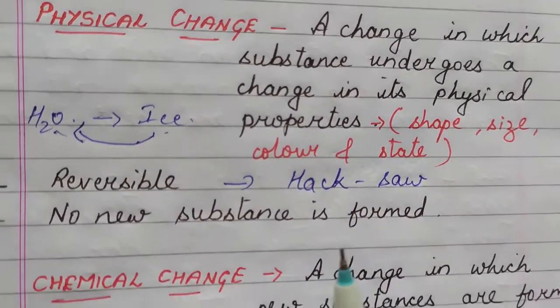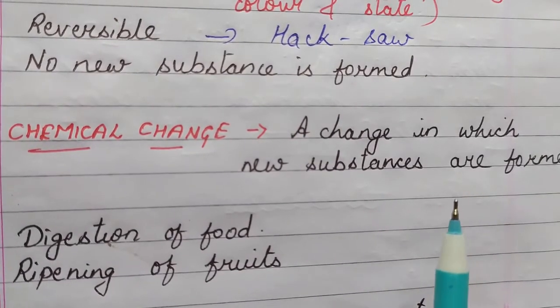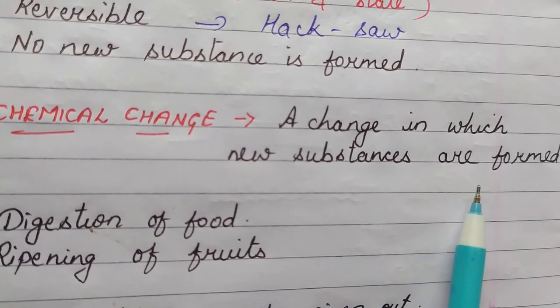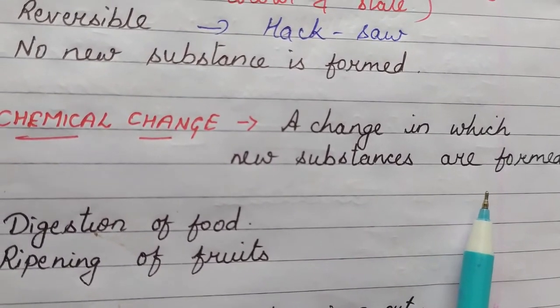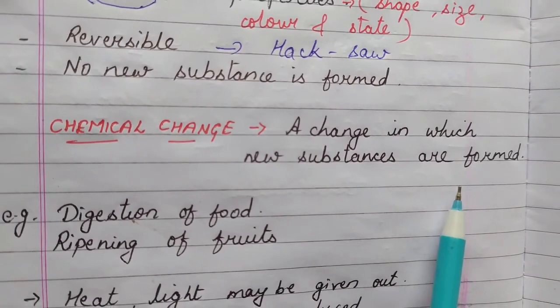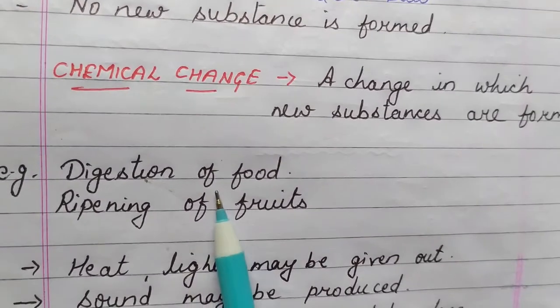Now let us move on to the chemical changes. Now what is a chemical change? A chemical change is a change in which new substances are formed. In physical change no new substances are formed, whereas in a chemical change new substances are formed. For example, digestion of food.